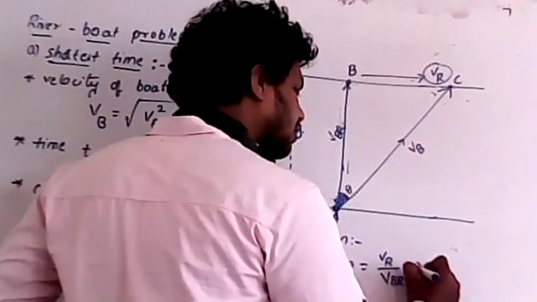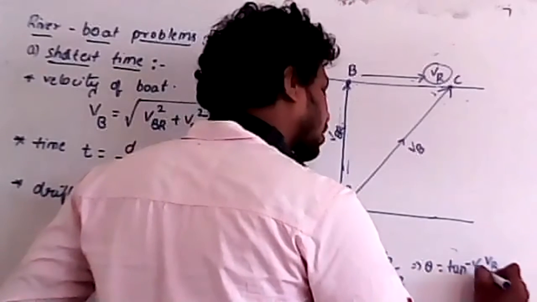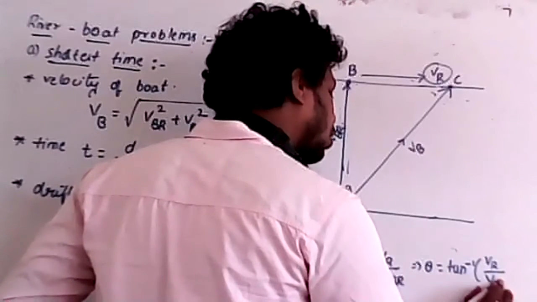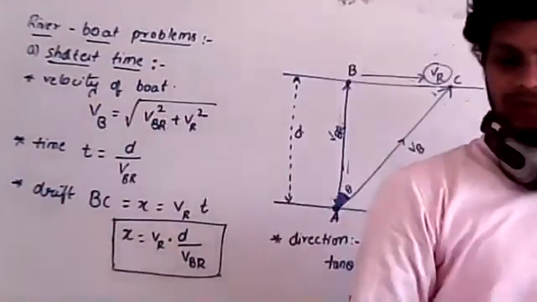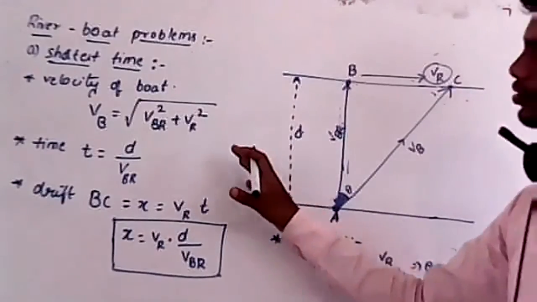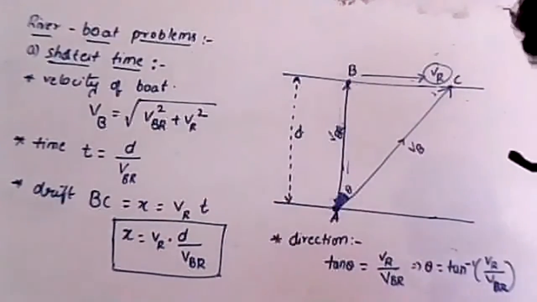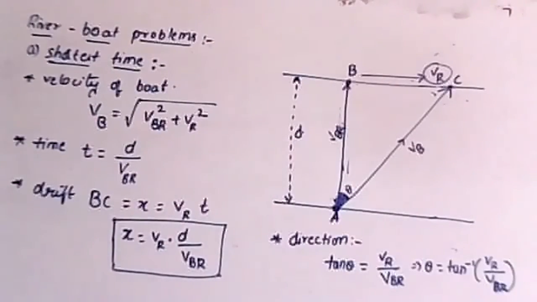That implies theta is equal to tan inverse of VR by VBR. This is the concept whenever the boat crosses in the shortest time.